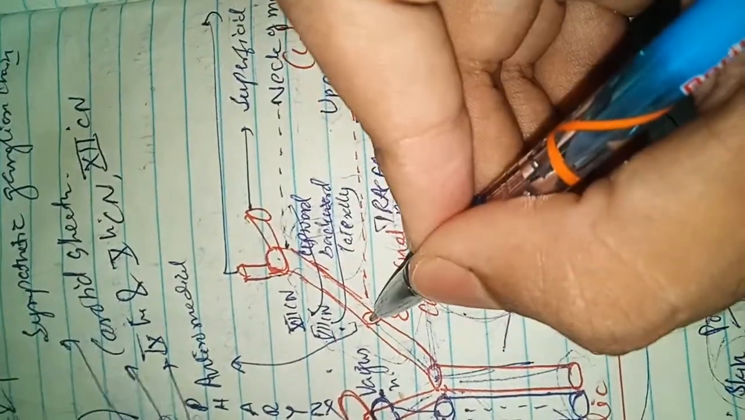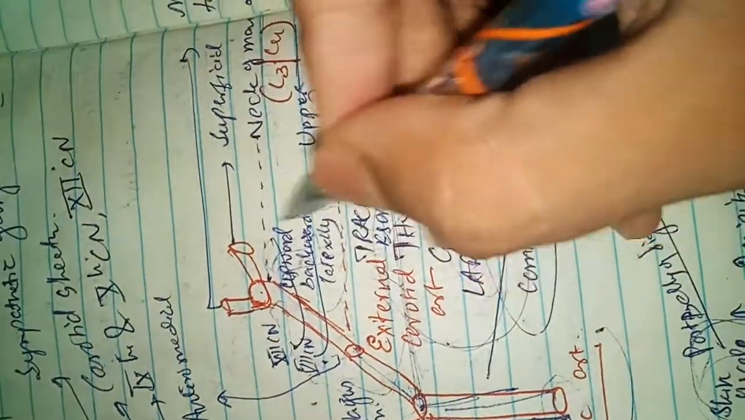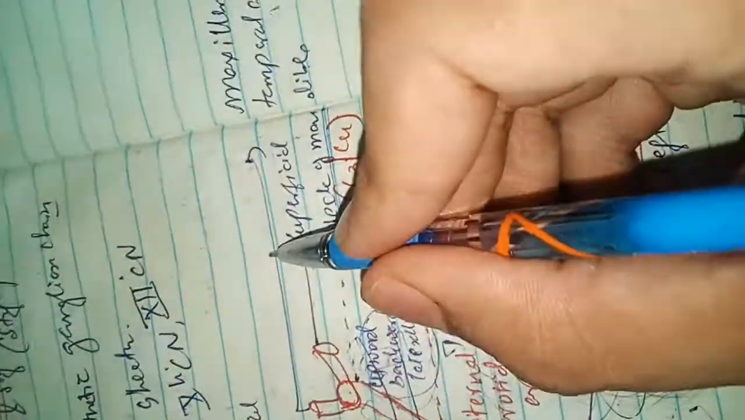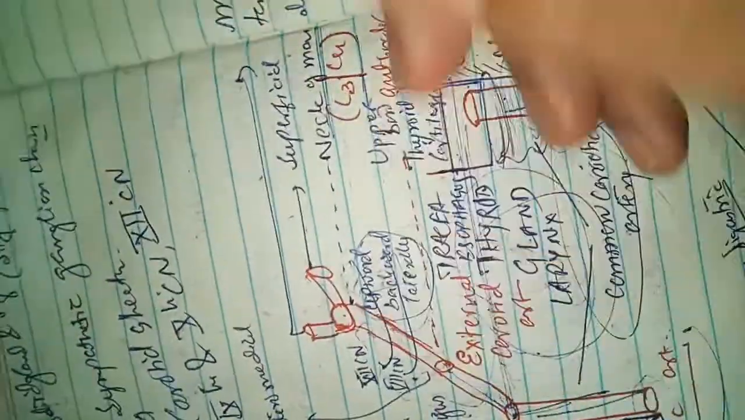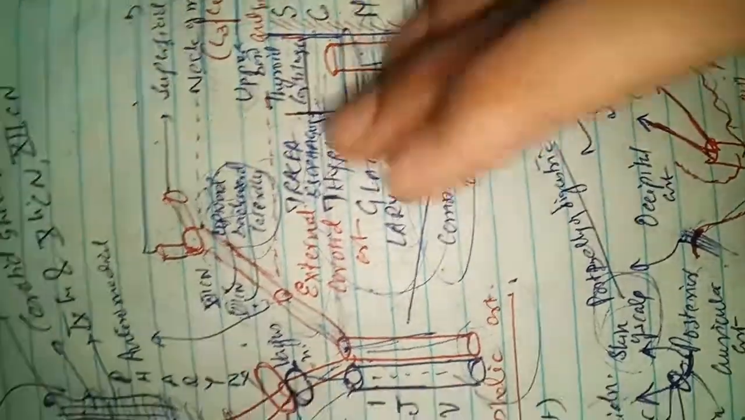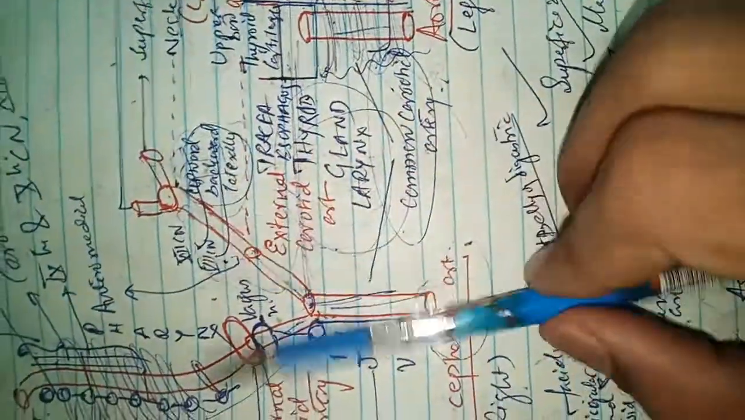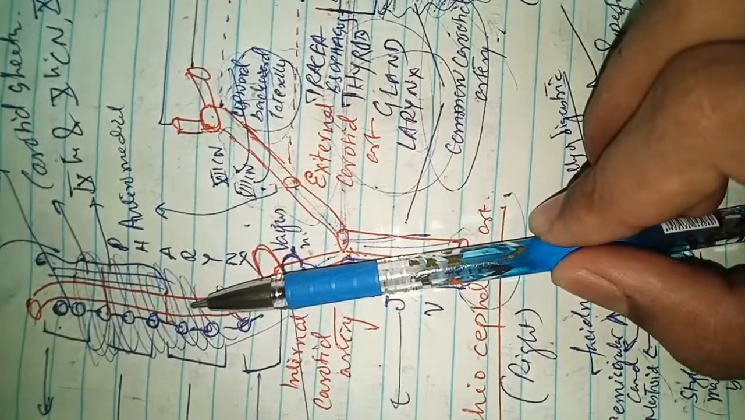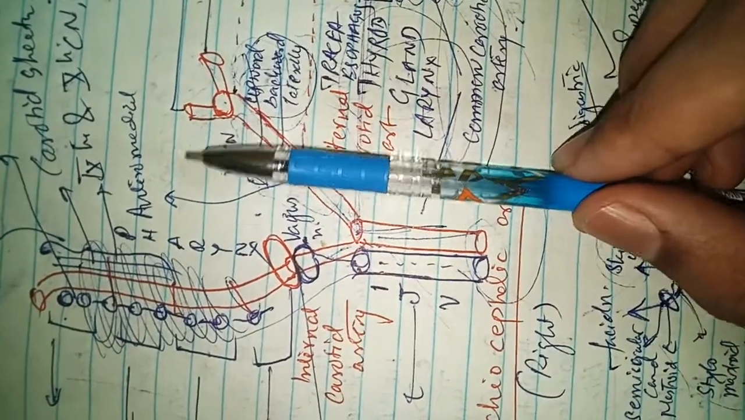Then it runs upward, backward and laterally and enters behind the neck of the mandible, where it divides into the superficial temporal artery and the maxillary artery. Now, the external carotid artery has a curved course. Anteromedially there lies the internal carotid artery.